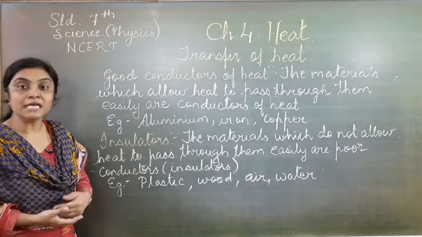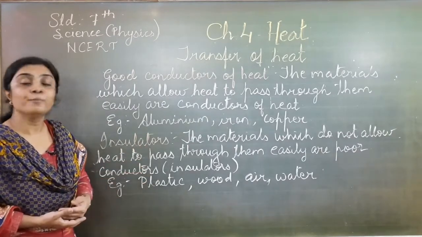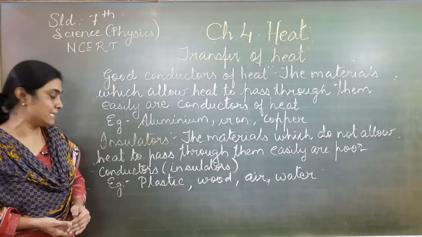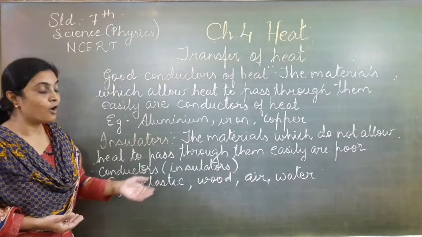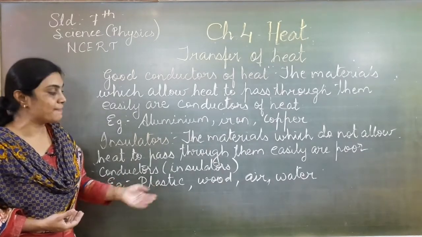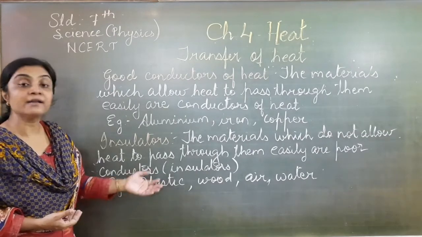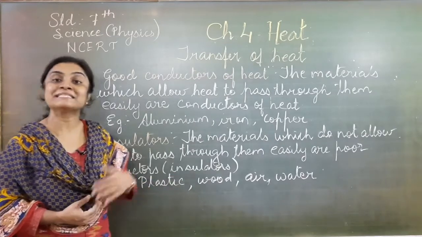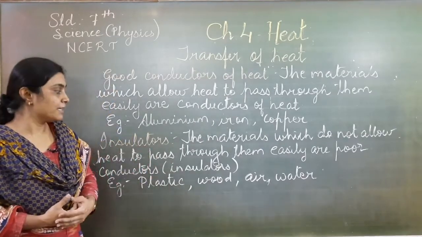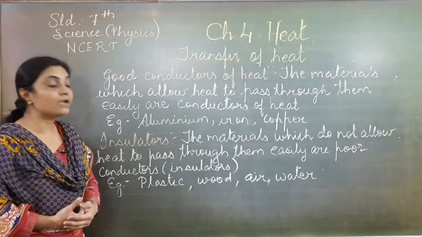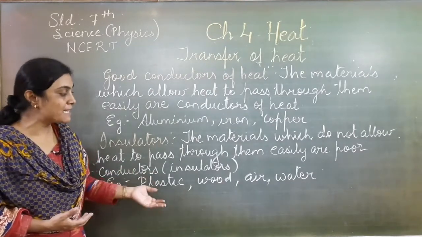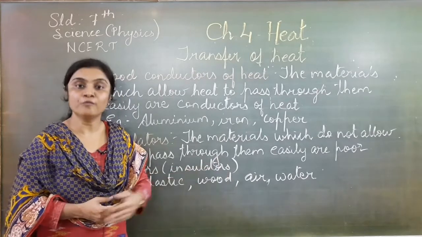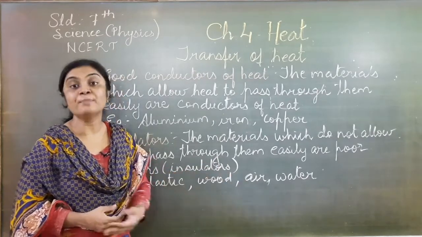Now let us see what are insulators, or we can say poor conductors of heat. The materials which do not allow heat to pass through them easily are called poor conductors or insulators. Examples are plastic, wood, air, water. Here heat will not pass easily. These objects will not allow the heat to pass directly or easily. If you take plastic, heat will not transfer easily. Wood, air or water: air and water are poor conductors of heat.